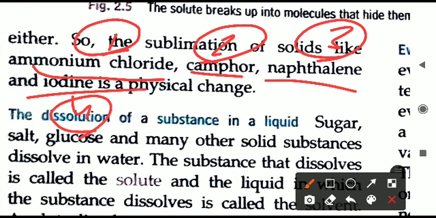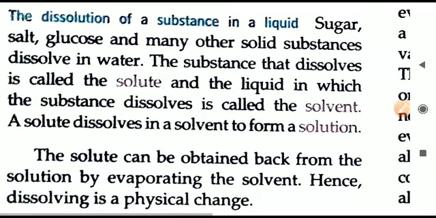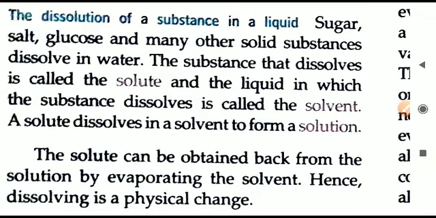And the fourth one is iodine. Iodine solid can change into iodine vapors, and again the iodine vapors can change back to iodine solid on heating and cooling respectively. So that is all. These are the four substances which can undergo sublimation. This can be asked in exam. Please mark it down in your book.